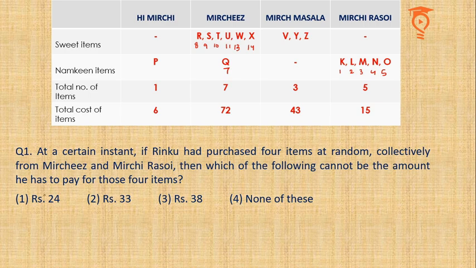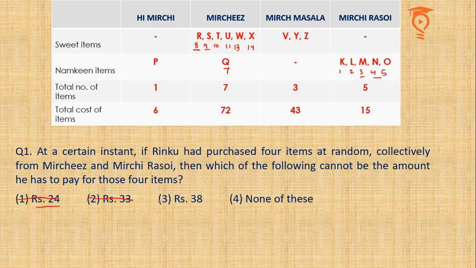So can 24 be formed? I think so. 24 can be formed because you can take 8 and 4 to make 12, and you can make 9 and 3 to make 12. 12 and 12 make 24. So clearly 24 cannot be the answer. 33. Okay, 33 can also be done. 8 and 9 is 17. 17 and 16 makes 33. For 16 you can just add 11 and 5. Yes, 33 is also available.